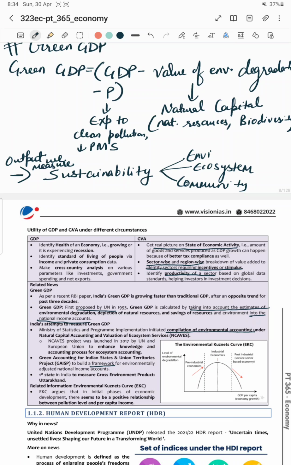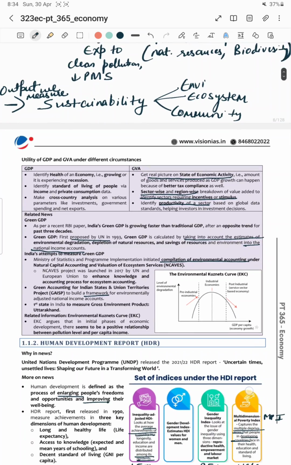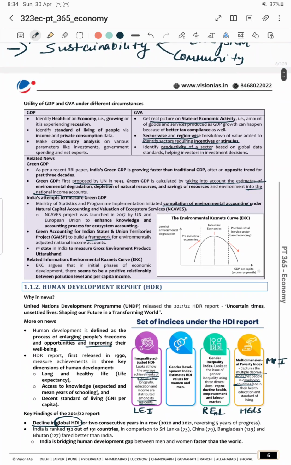So there's certain news: Green GDP. RBI has released a paper, not recently, last year, about India's green GDP growing faster than its traditional GDP, and it's an opposite trend because earlier India's traditional GDP was growing. So what is green GDP? Green GDP is a term first proposed by the UN in 1993. It takes into account the estimate of environmental degradation.